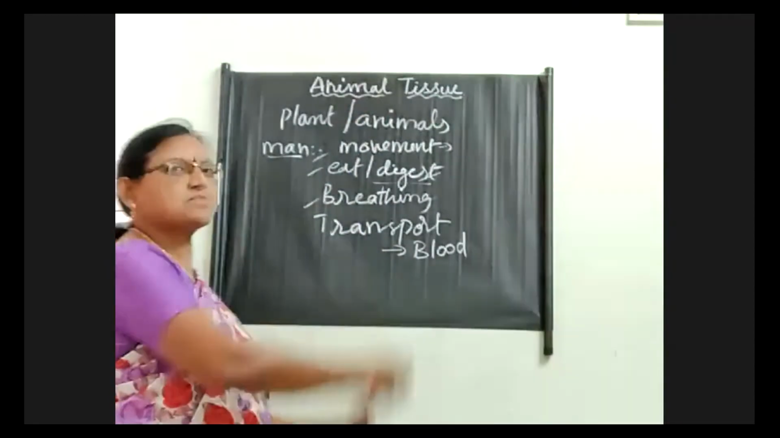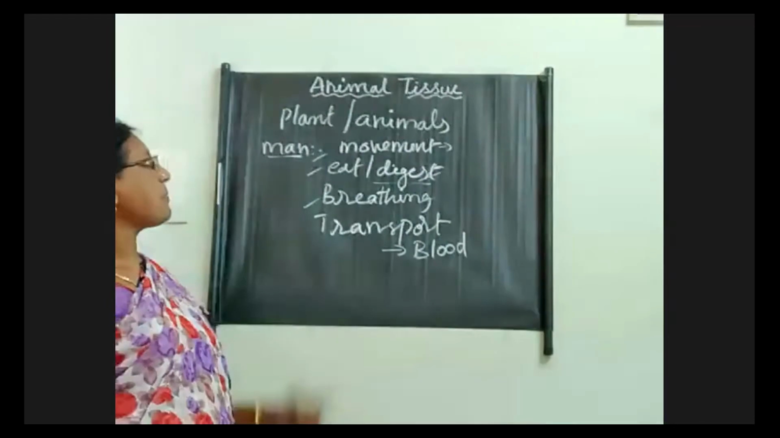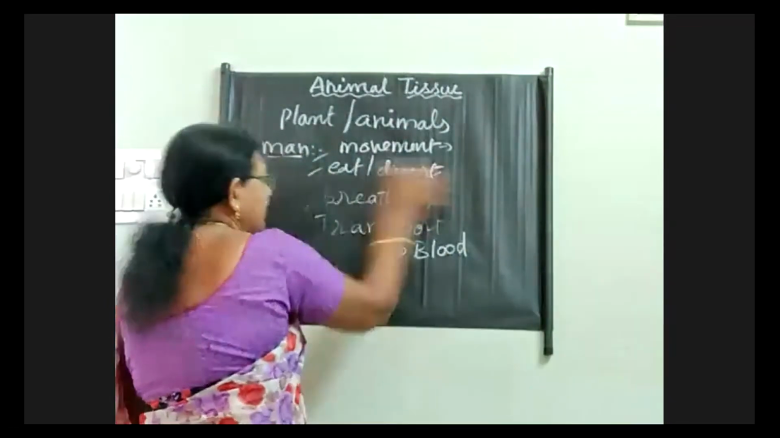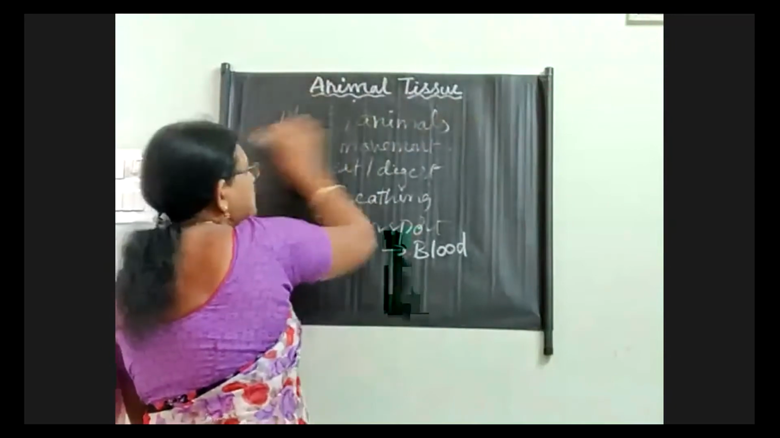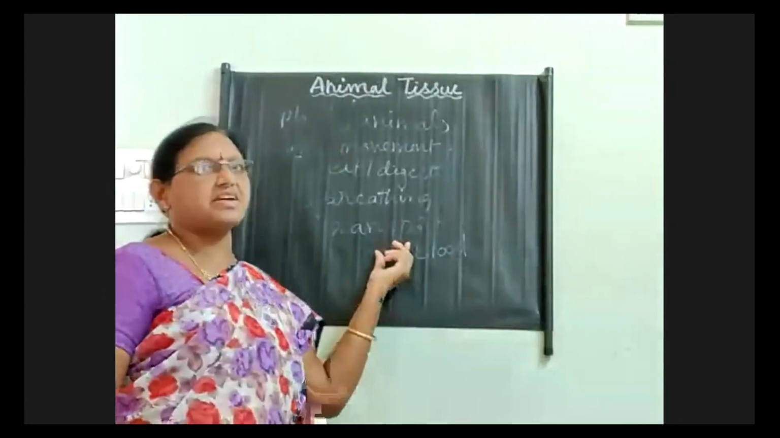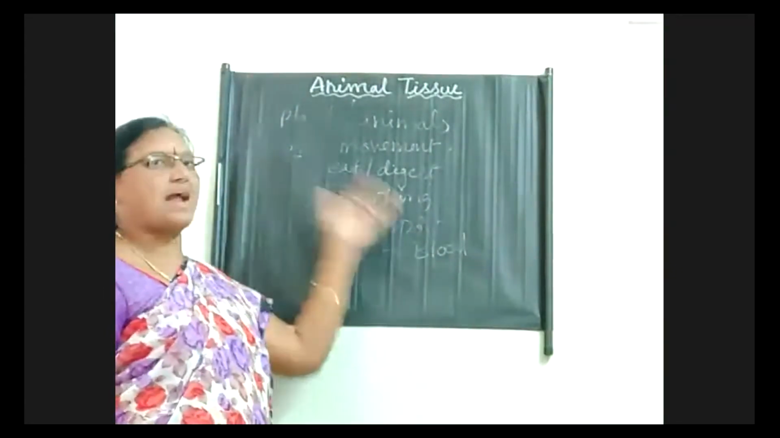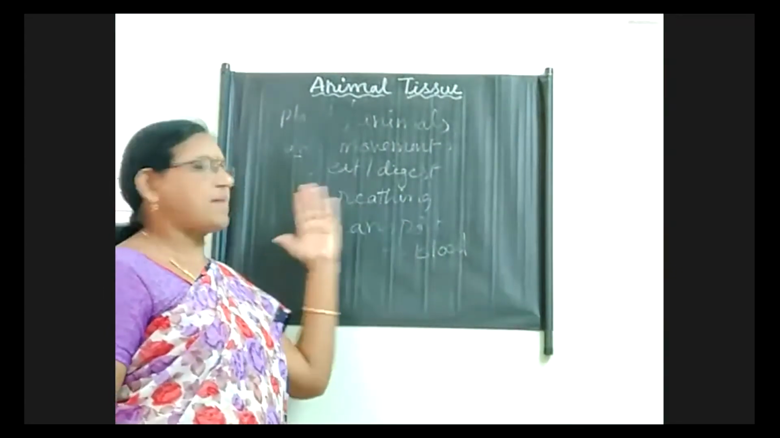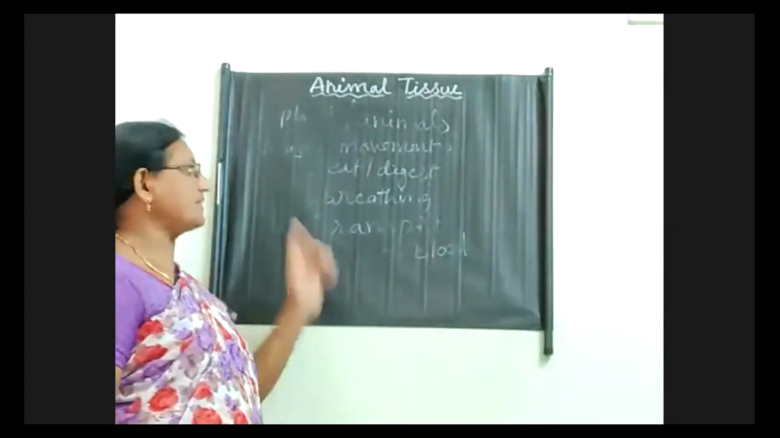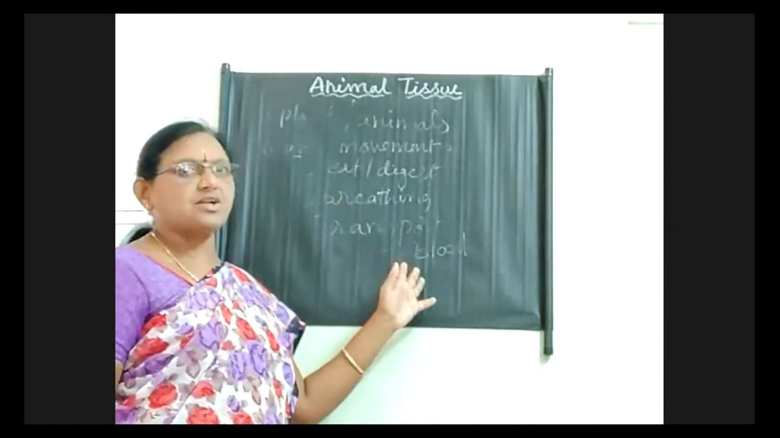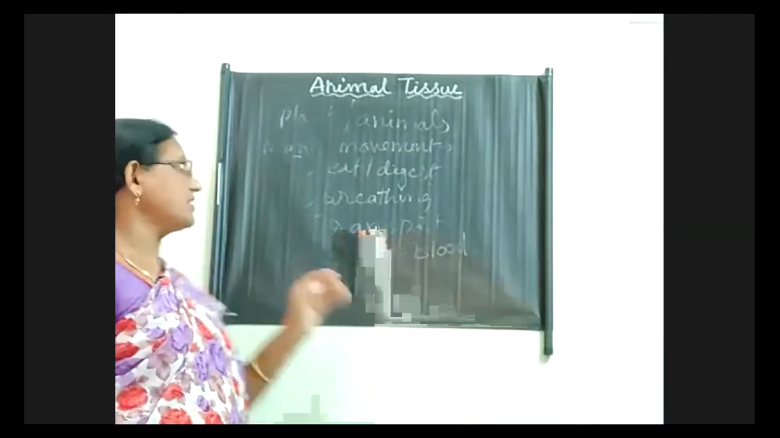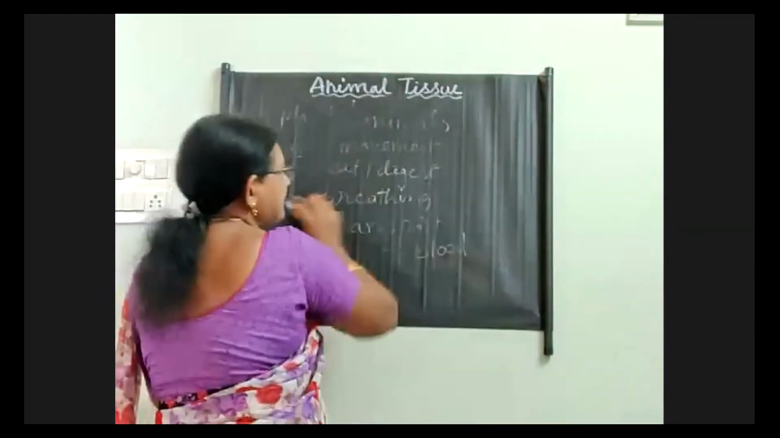That system is nothing but a tissue system, children. Today's topic is animal tissue, and without tissue, animal survival is very difficult. Just as plant tissues are designed for different cellular and biological activities, in the same way in the animal's body also we can see different tissues. So what are the different tissues present in animals?